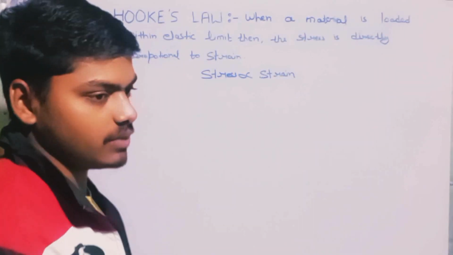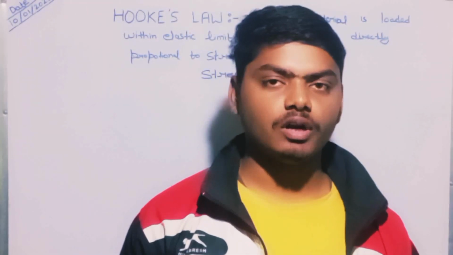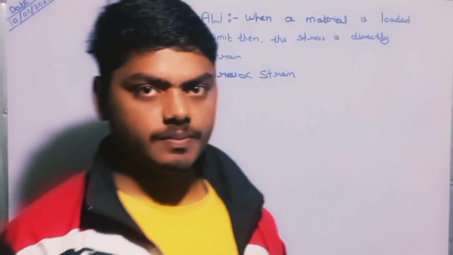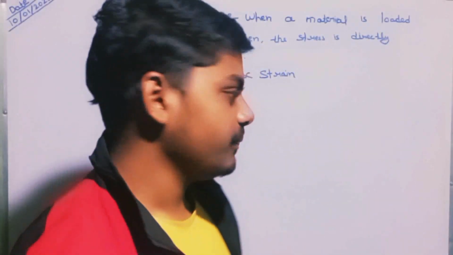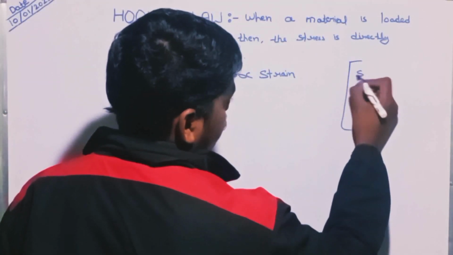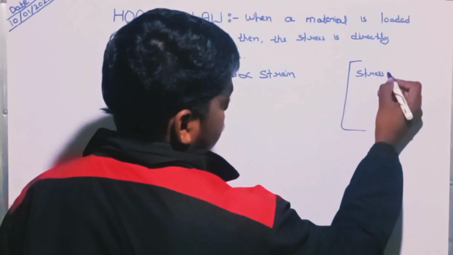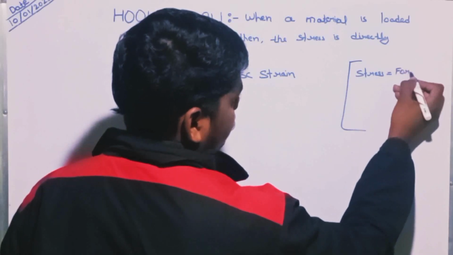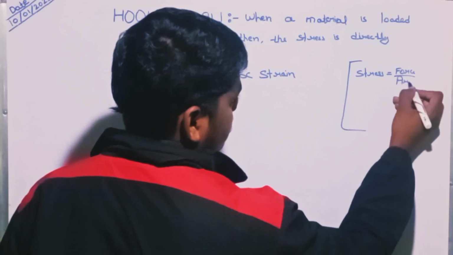What is the stress? The stress is the resisting force applied by the object on a particular specified area. We know that the stress is equal to force upon area.